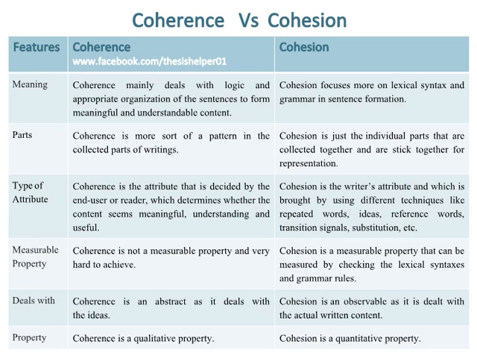Coherence is not a measurable property and is very hard to achieve, whereas cohesion is a measurable property that can be measured by checking the lexical syntaxes and grammar rules. Coherence is abstract as it deals with the ideas, whereas cohesion is observable as it deals with the actual written content. Coherence is a qualitative property whereas cohesion is a quantitative property.